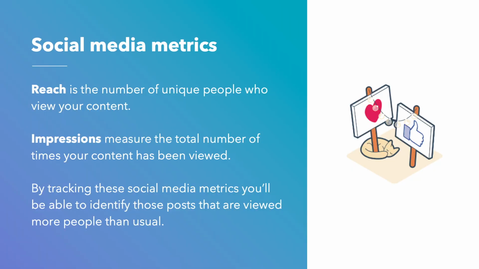Reach and impressions measure how well your content is spreading throughout the social platform. Reach is the number of unique people who view your content, while impressions measure the total number of times your content has been viewed.